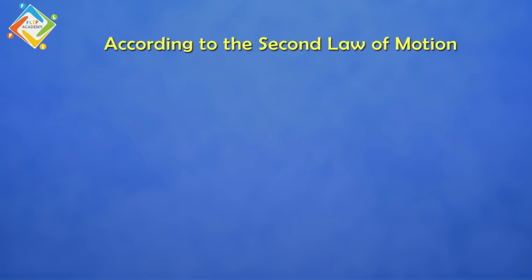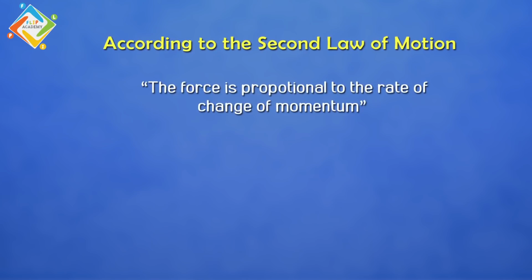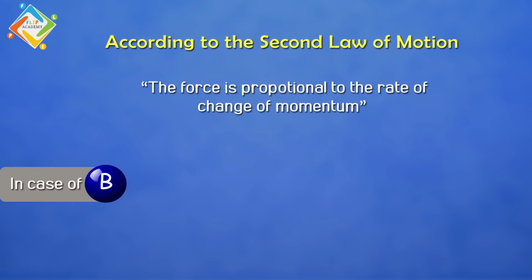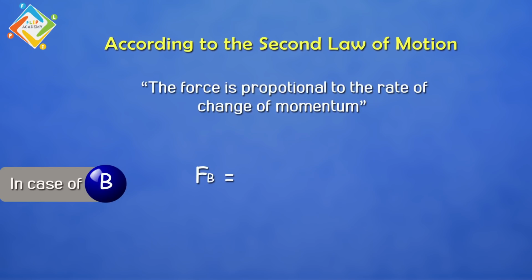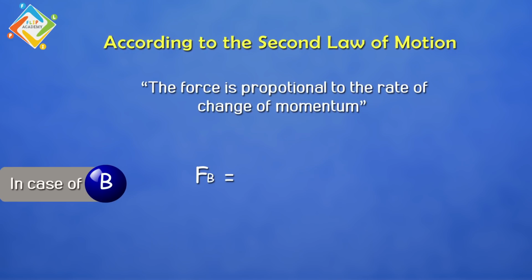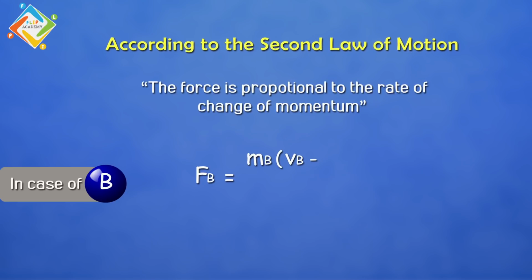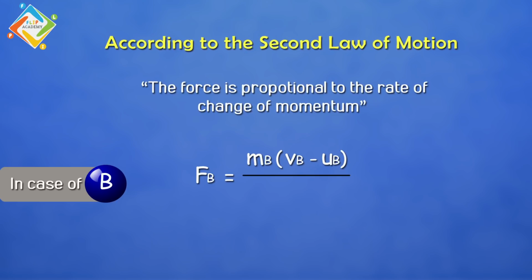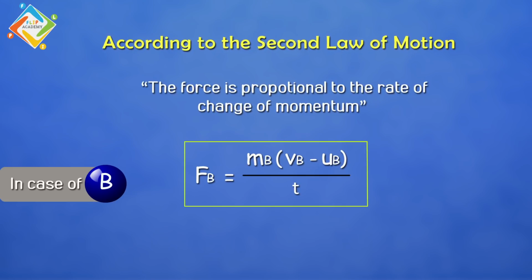According to the same second law of motion, that is, the force is proportional to the rate of change of momentum, the force exerted by the ball B is represented by Fb, which becomes equal to the change in momentum, which can be seen from the above equation. The change in momentum, as we have already calculated, is mb in bracket vb minus ub upon the time, that is t, because we are considering the rate of change of momentum.